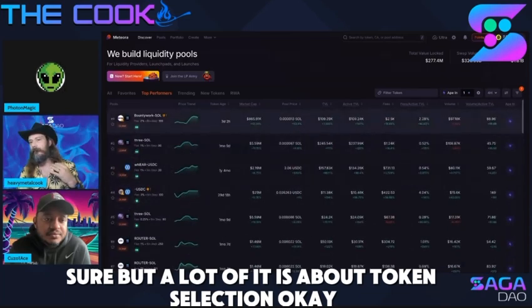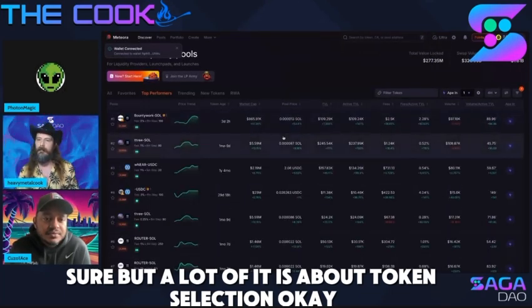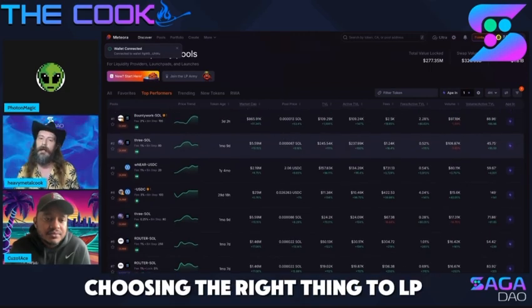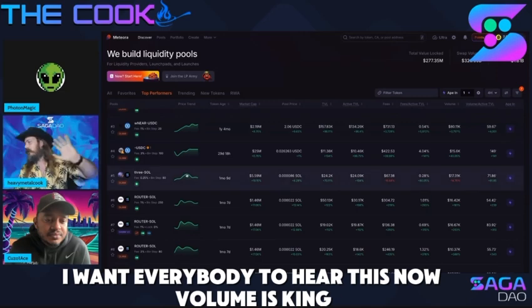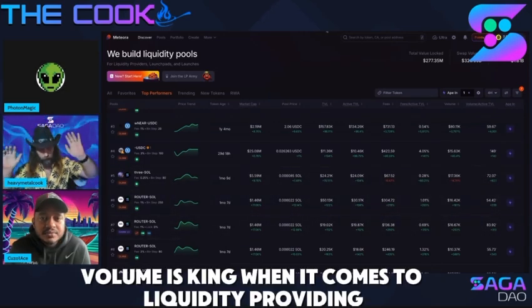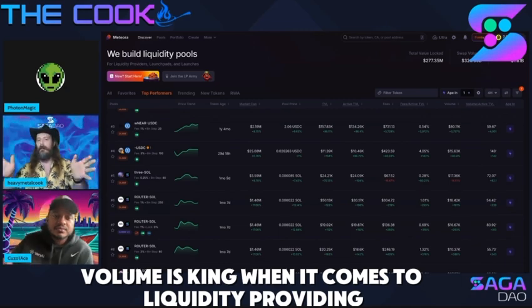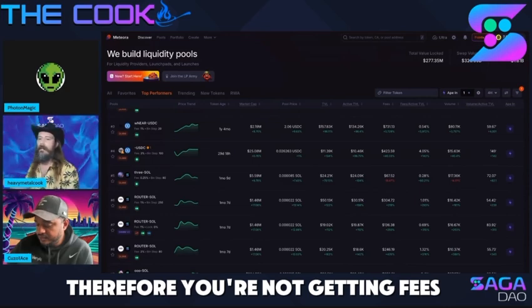Sure. But a lot of it is about token selection. Okay. Choosing the right thing to LP. And guys, I want everybody to hear this now. Volume is king. Volume is king when it comes to liquidity providing. If you don't have volume, you're not getting swaps. Therefore, you're not getting fees.